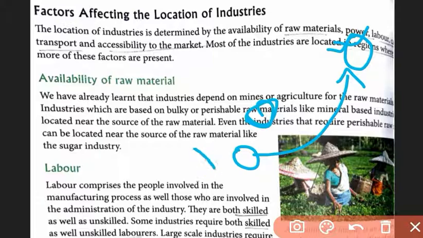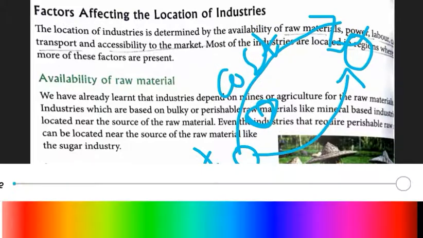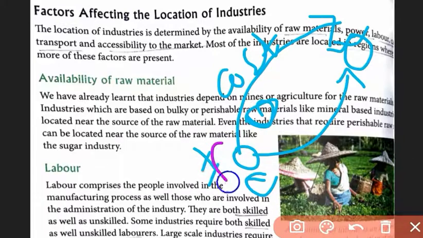If you have iron ore and coal there, they will not be transported to another location, because the transport cost will be very high. So the industries should be located near where the raw materials are found, in this belt, because the transport cost will be less.